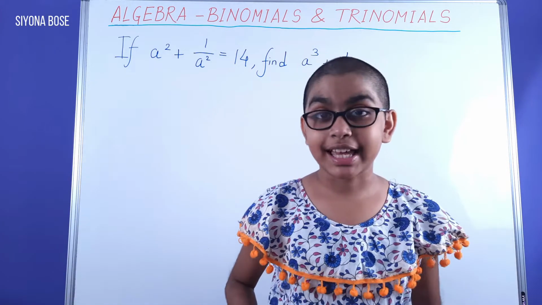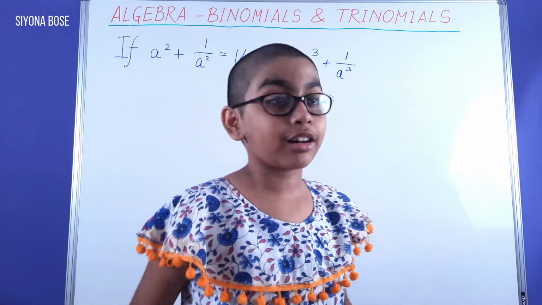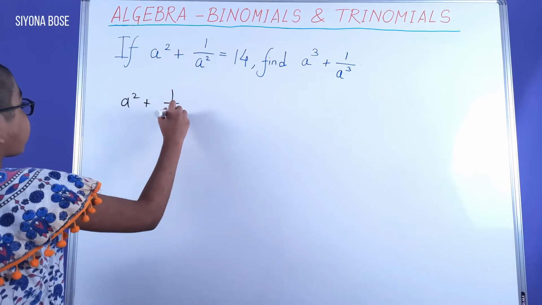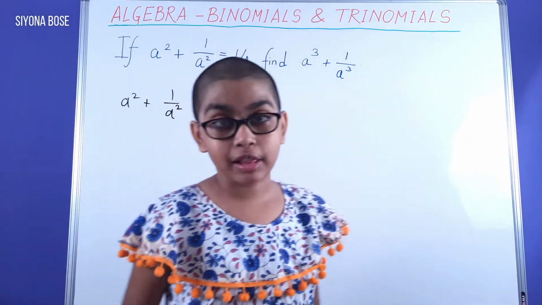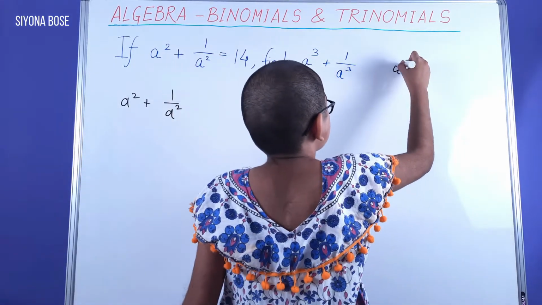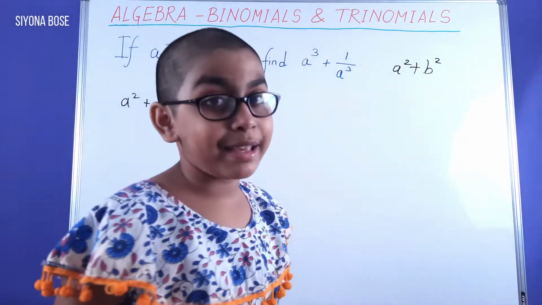Firstly, we need to refer to a formula. You see, a squared plus 1 by a squared is actually a form of a squared plus b squared.